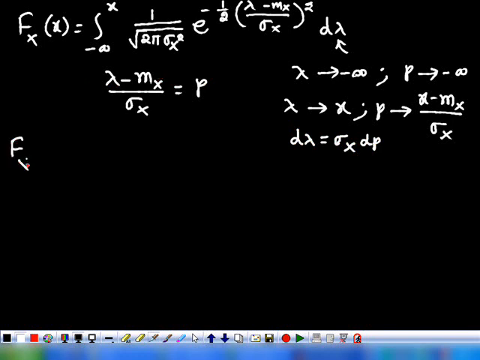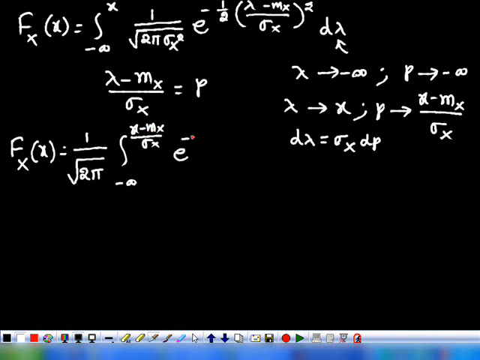Therefore, this Fx(x) is the integral from minus infinity to some limit. I can take that value outside, and here I can write 1 upon under root 2 pi. This is minus infinity to (x minus mx) by sigma x, and here we have e power minus 1 by 2 t square.